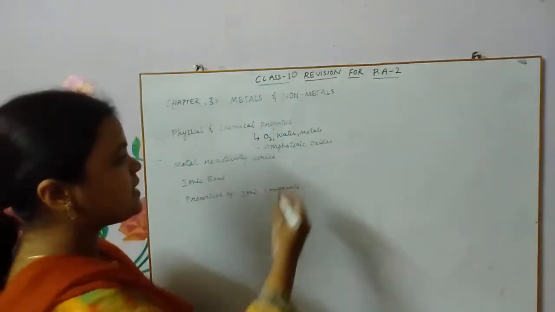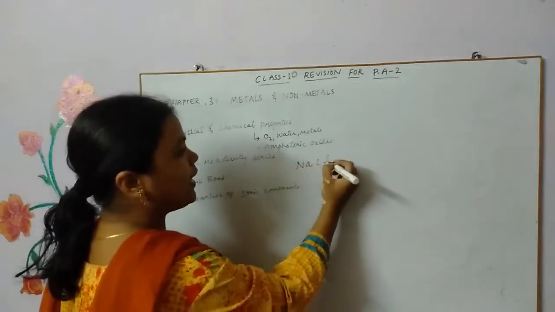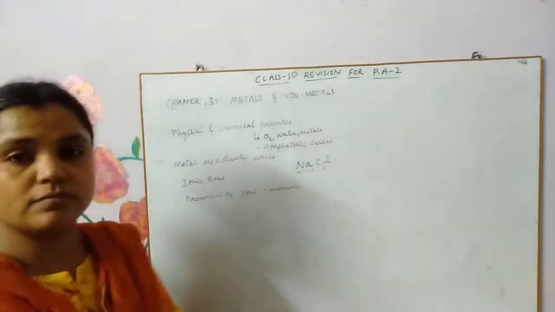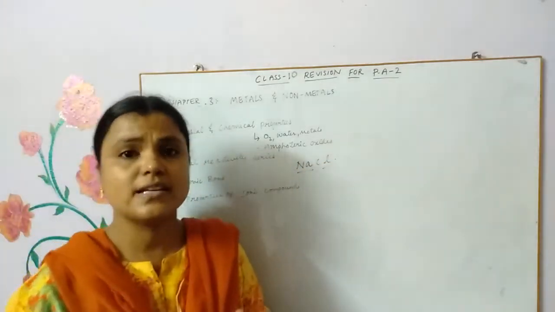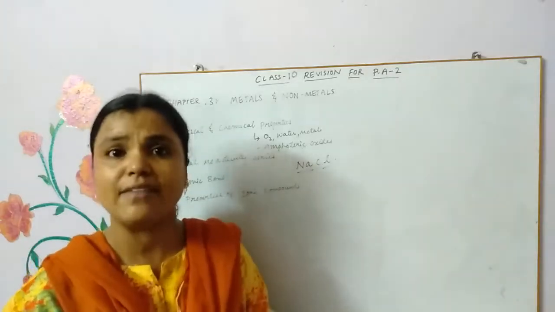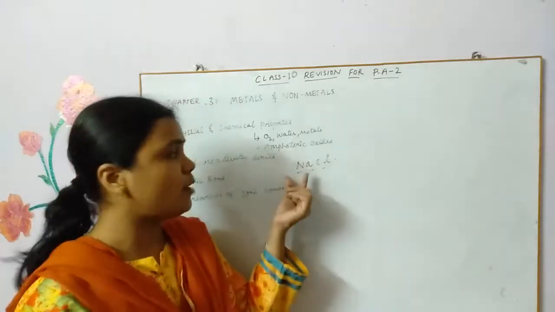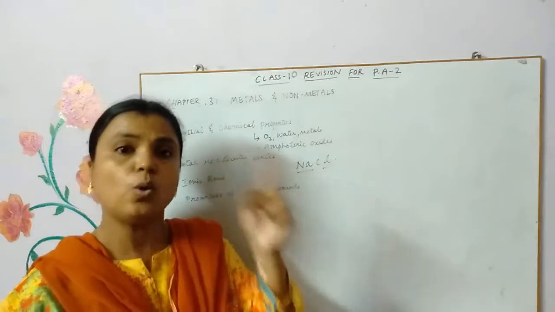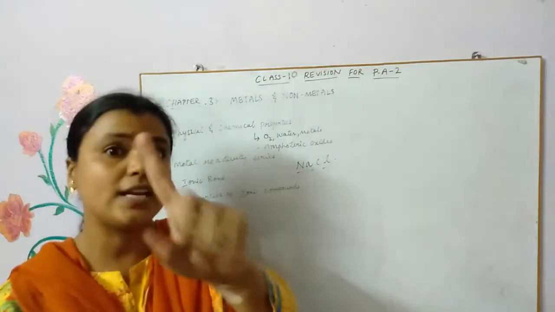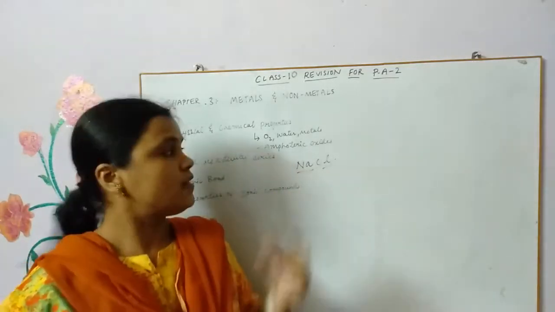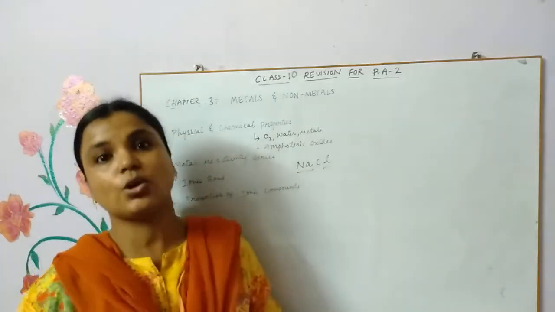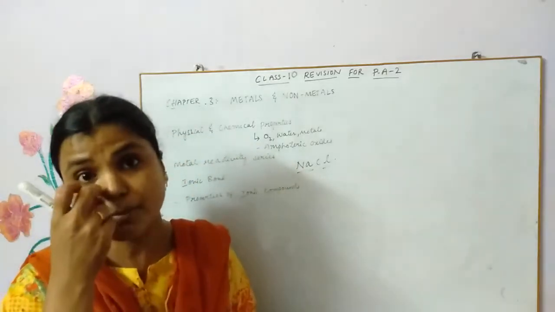If you take the best example, NaCl, then you can see that sodium, how many electrons does it have in the outermost shell? Its atomic number is 11, no children? 2, 8 and 1. In the outermost shell, it has 1 electron, right? So if it loses that 1 electron, it becomes more stable.